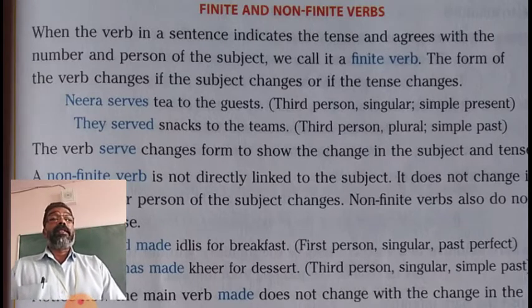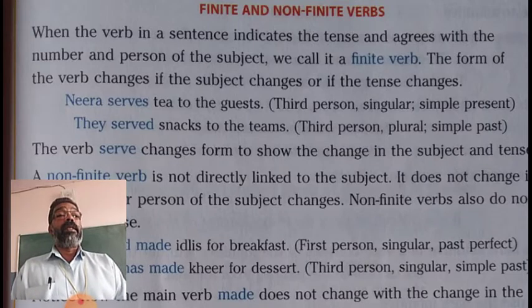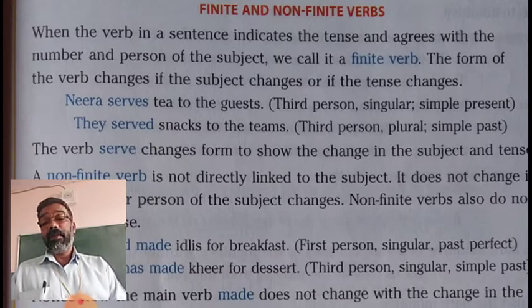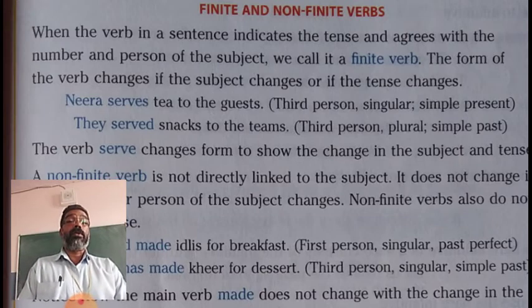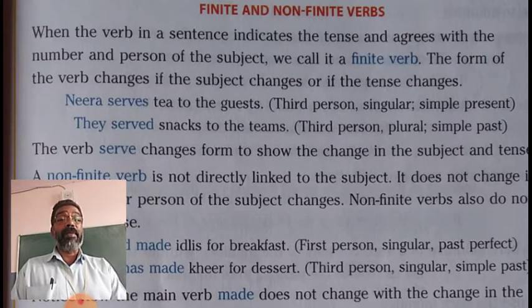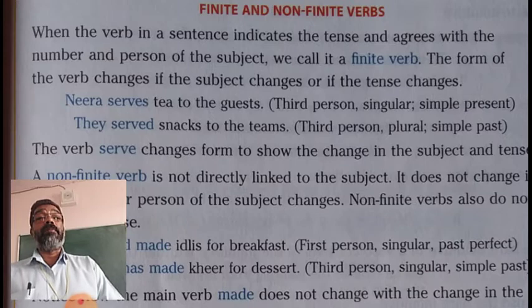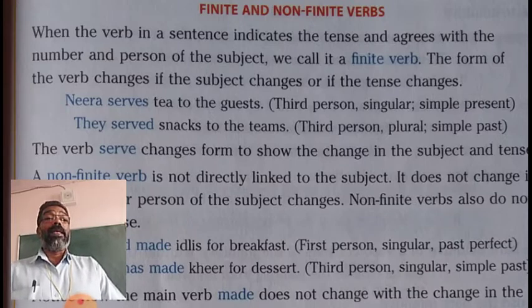When the verb in a sentence indicates the tense and agrees with the number and person of the subject, we call it a finite verb. The form of the verb changes if the subject changes or if the tense changes. So, finite verb is also called limited verb. That means the meaning of a verb is limited